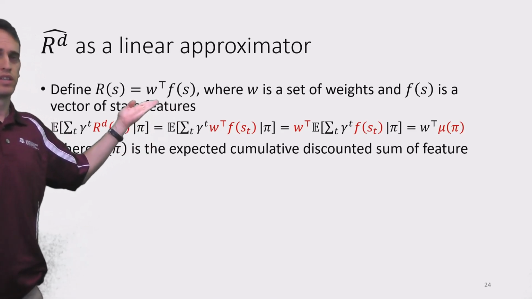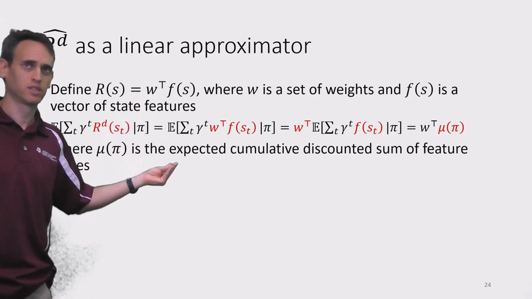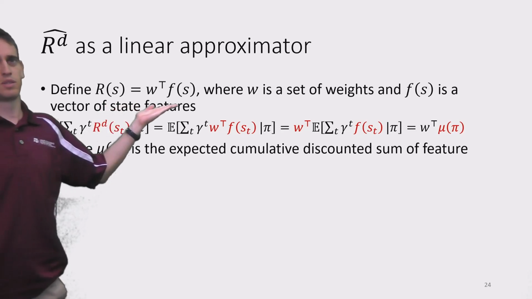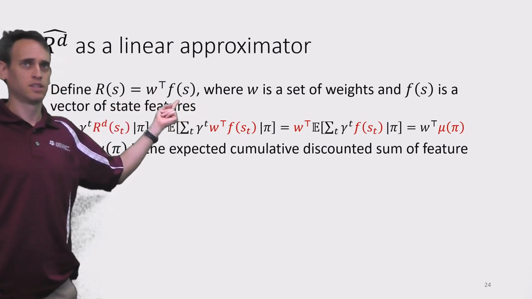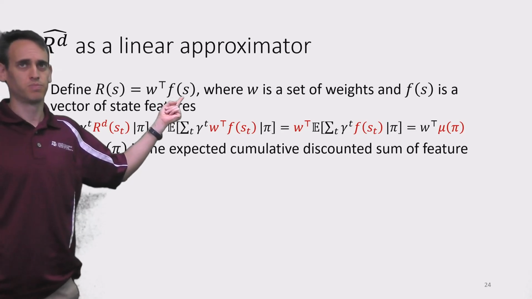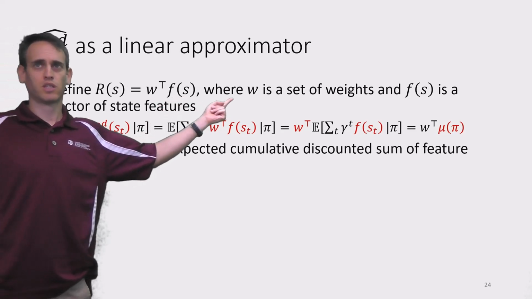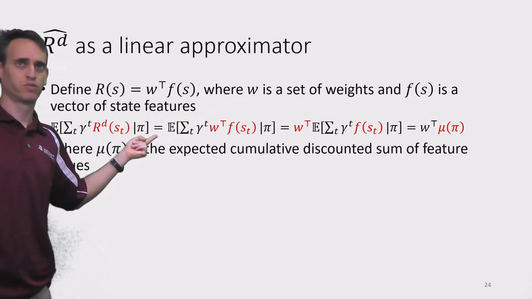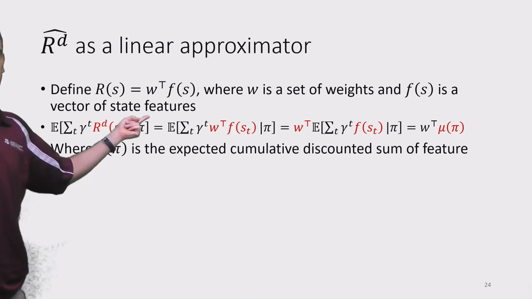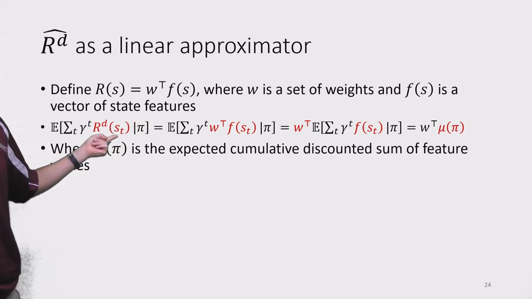Where we can tune the W vector. This is just a vector of weights. And the reward is a simple dot product between the weight vector and the state features vector. So W is the set of weights that we can tune, and F is the vector of state features.